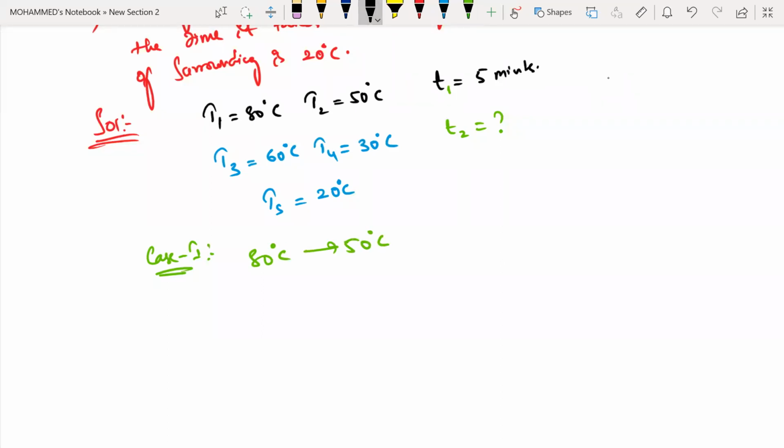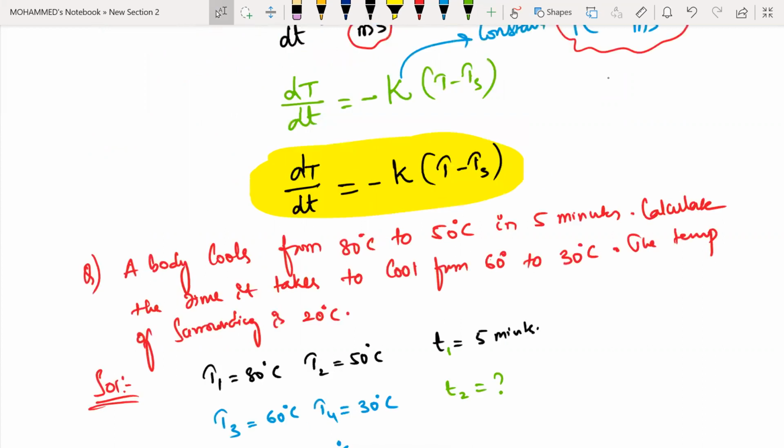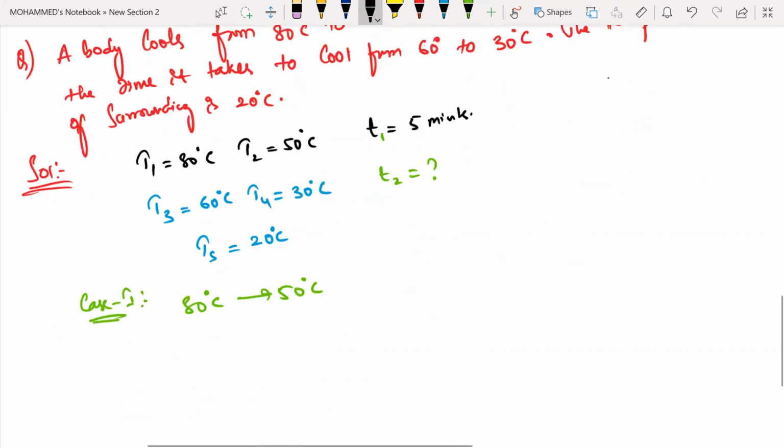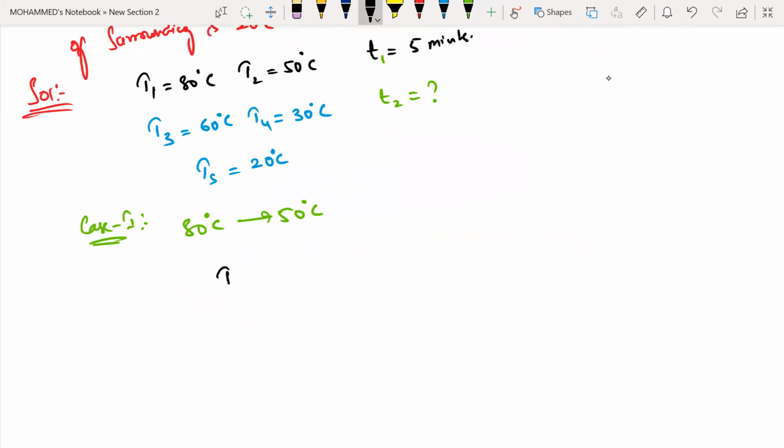According to Newton's law of cooling, we know it is minus delta T, that is T final minus T initial. If I remove this minus sign, I can write T initial minus T final. So T1 minus T2 divided by t is equal to K times the temperature of the body, T1 plus T2 divided by 2, minus the temperature of the surrounding.